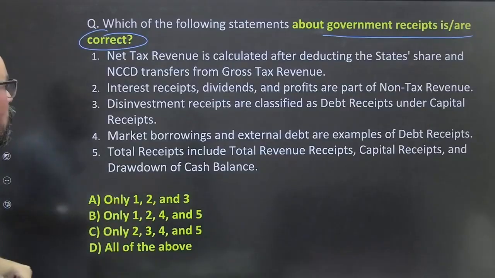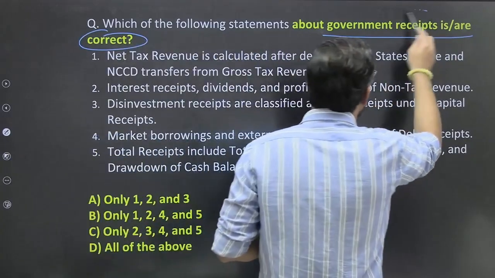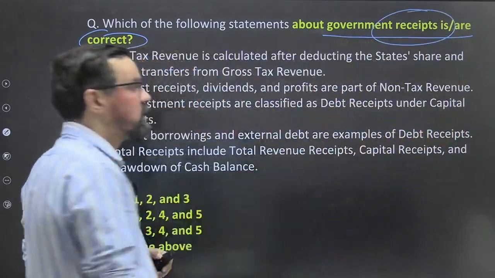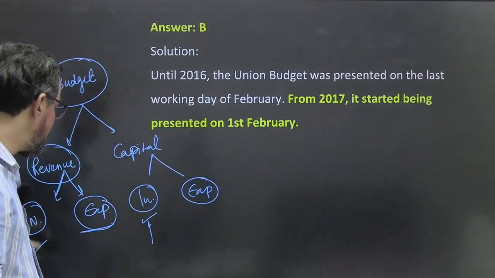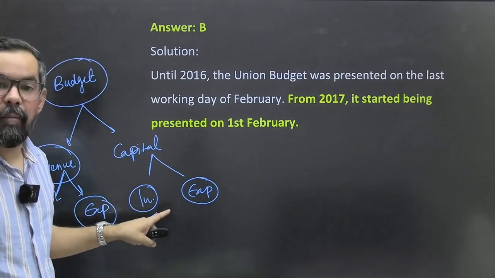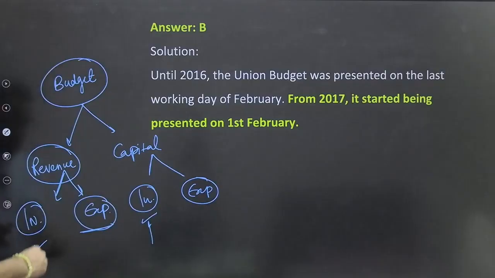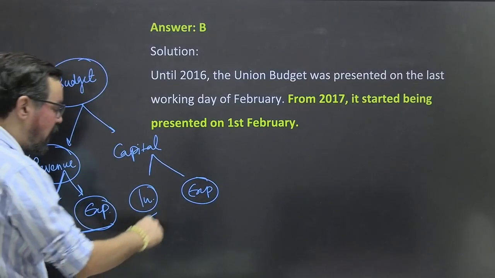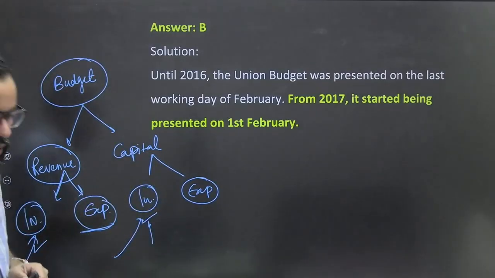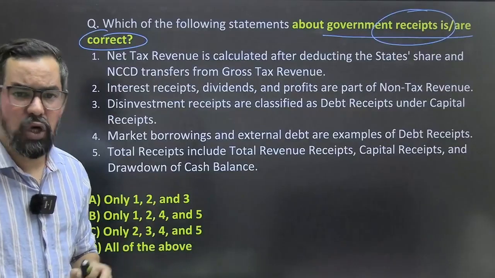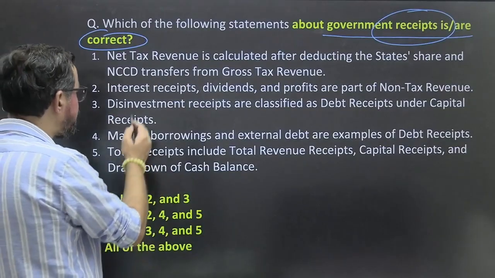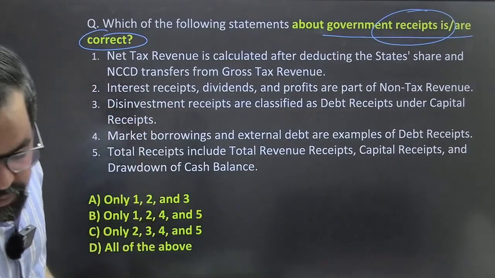ठीक है, so which of the following statements is correct regarding the receipt? So we have two types of receipt. One is revenue receipt, another one is आपका capital receipt. So revenue receipt includes tax and non-tax, and capital receipt generally includes the borrowings of the government. ठीक है, so okay, quickly go through this particular one.